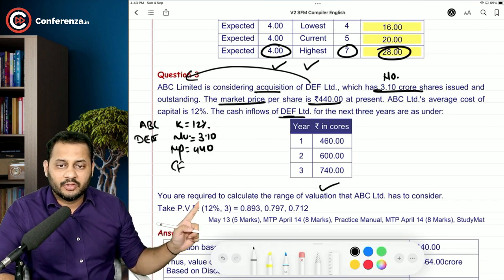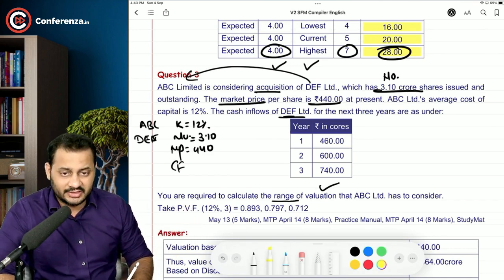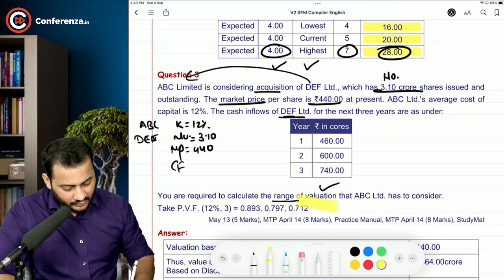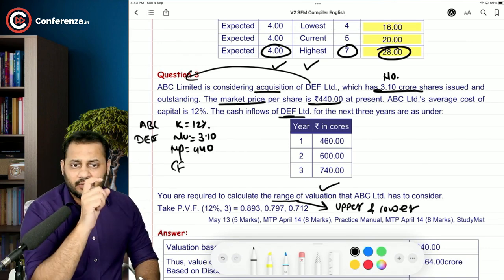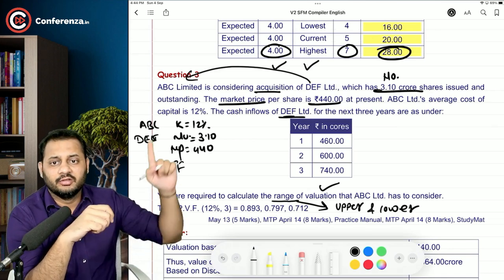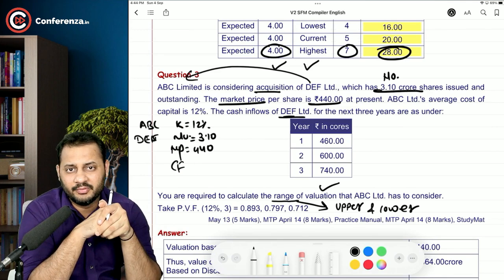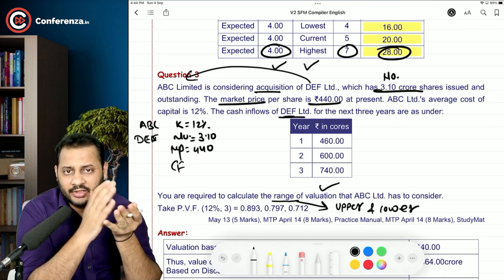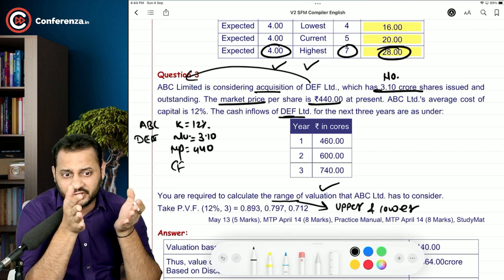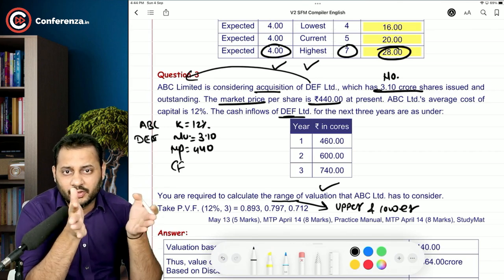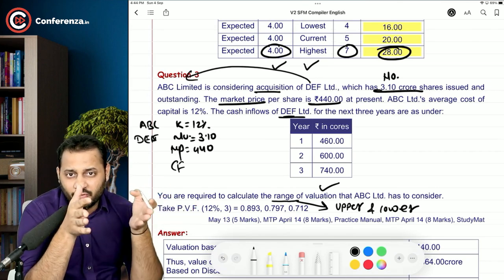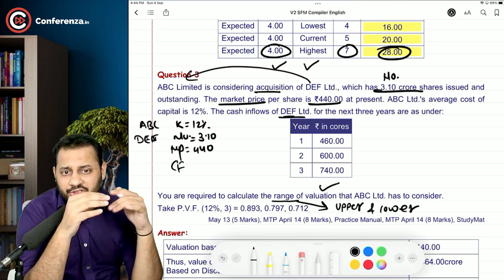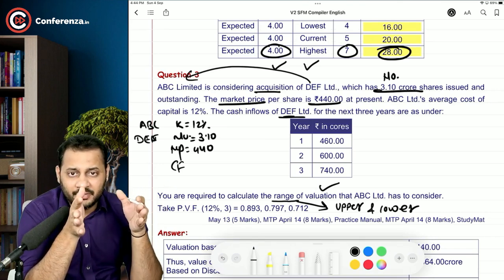You are required to calculate the range of valuation. Whenever it says range of valuation, you need to calculate upper and lower range. That means two values in which the final price of DEF Limited will be decided. So what happens when you calculate the range? Range means the upper and lower value, the maximum that we can pay and the minimum that we should pay for a company. So whatever will be the negotiation between these two companies, that will happen in this range.